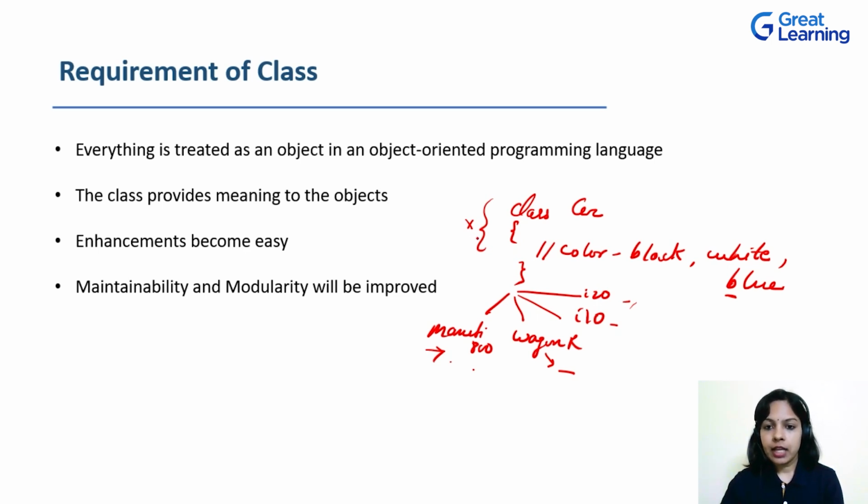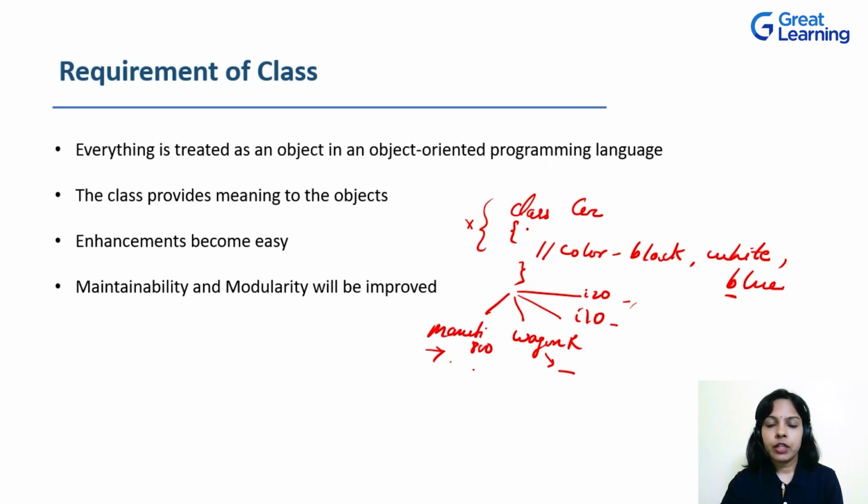Maintainability means, as I gave this example right now, that when you have to add a third color to all the cars available here, you just have to go and add a third property of color, that is blue, inside this class, and automatically these objects will get that color, that is blue. This is called maintainability as well.